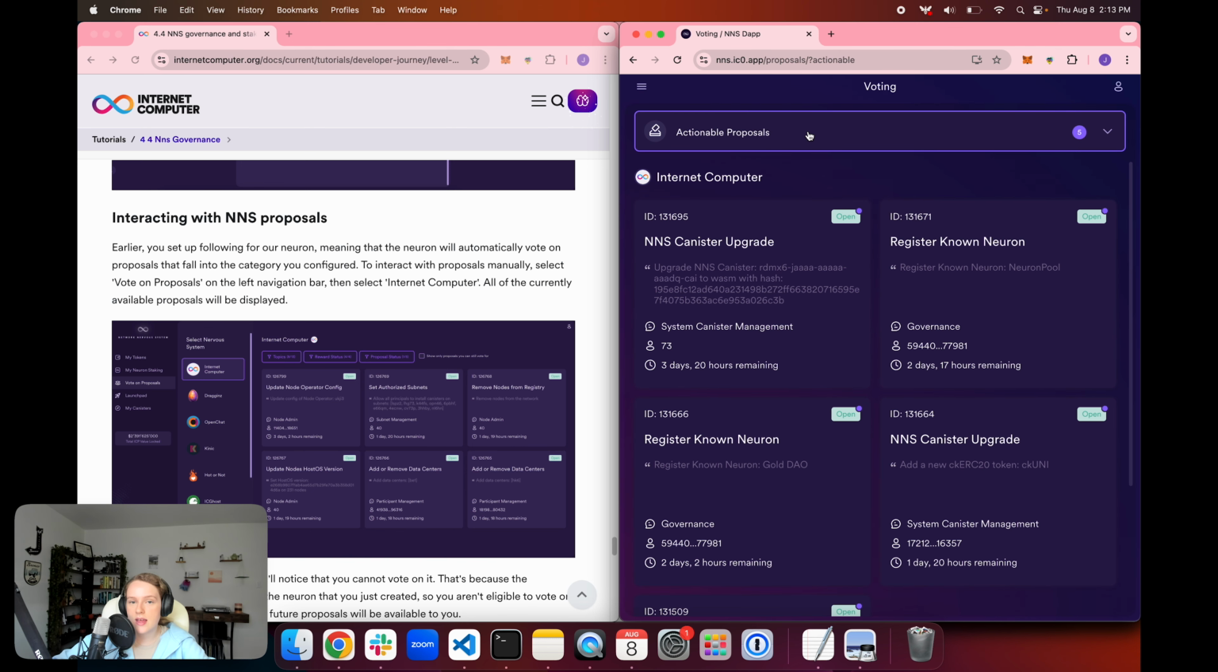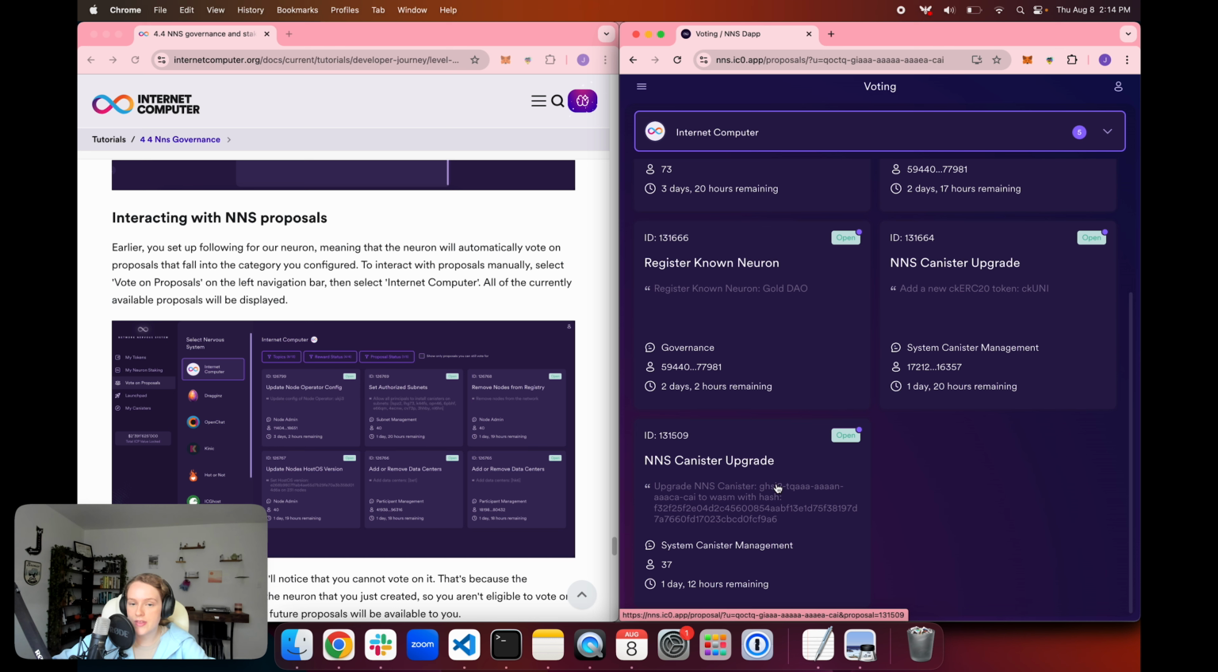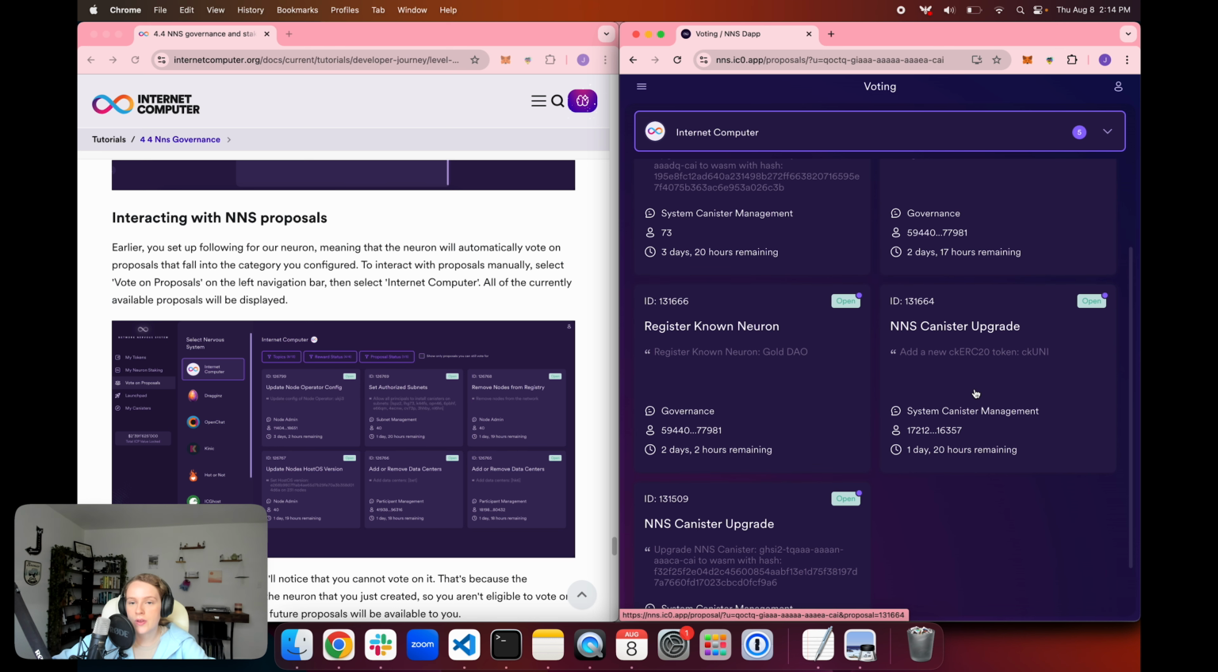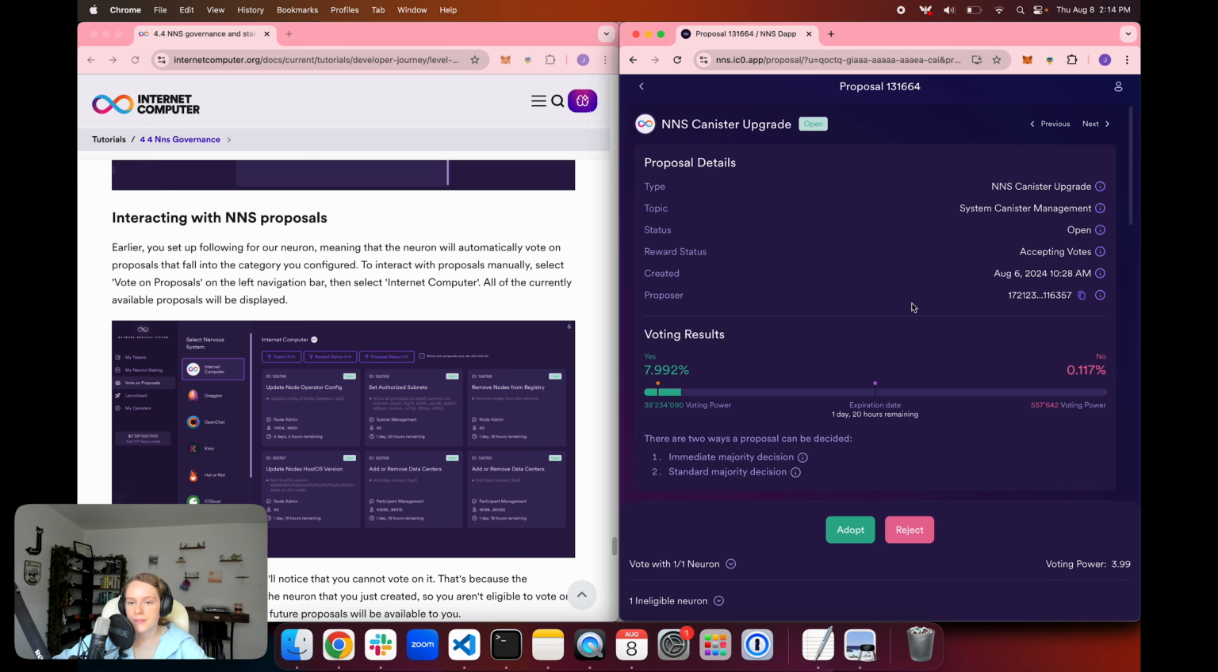And we can see that we've got 3 proposals for NNS canister upgrades. Let's see, one of them is upgrading the WASM of the NNS canister with this canister ID here. This NNS upgrade is adding the new ckERC20 token, ckUNI. So let's go ahead and vote on that one. And I'm going to vote to adopt this. I am supportive of adding another ckERC20 token.